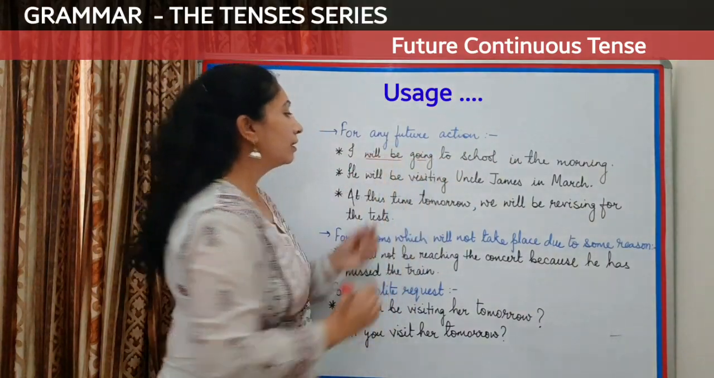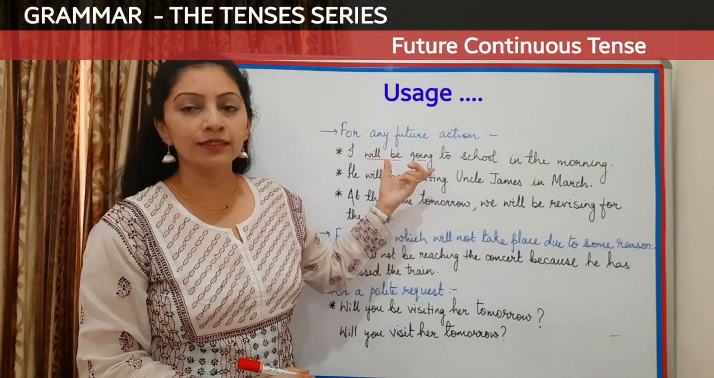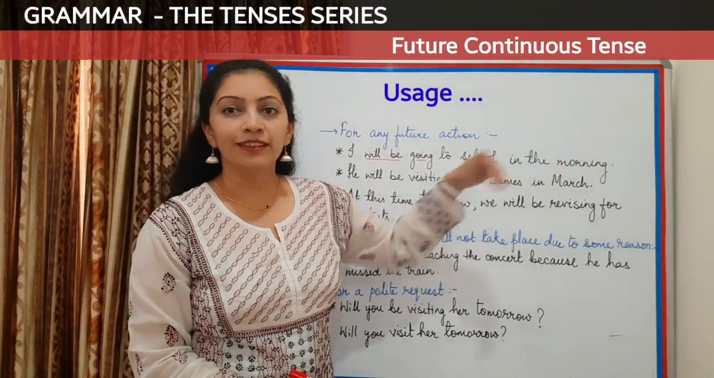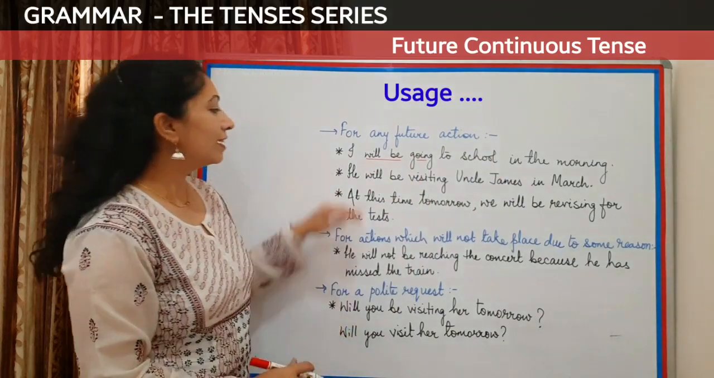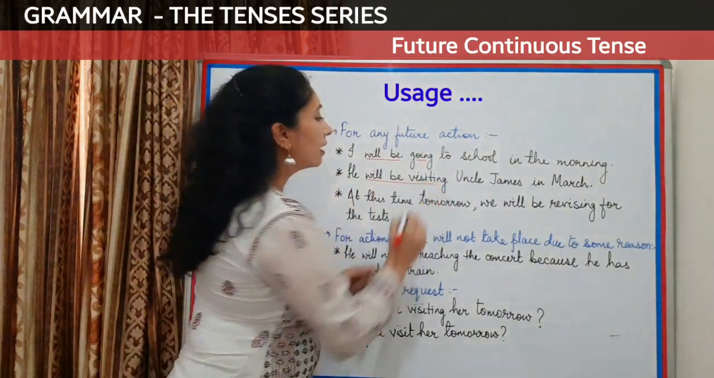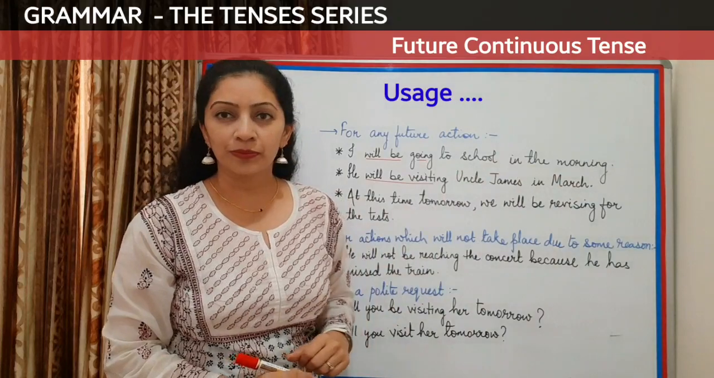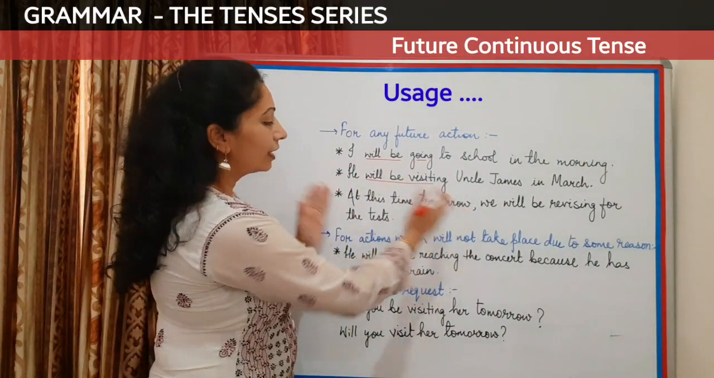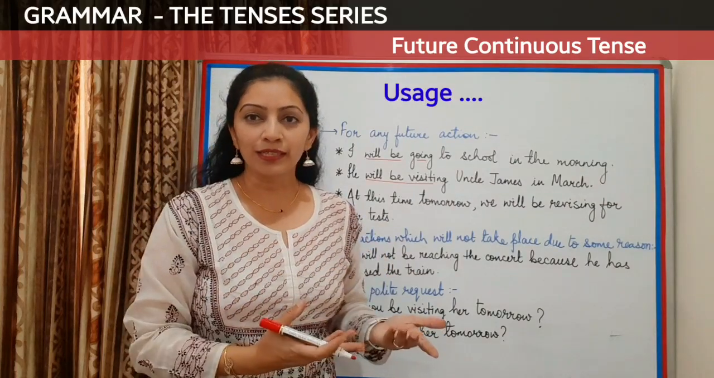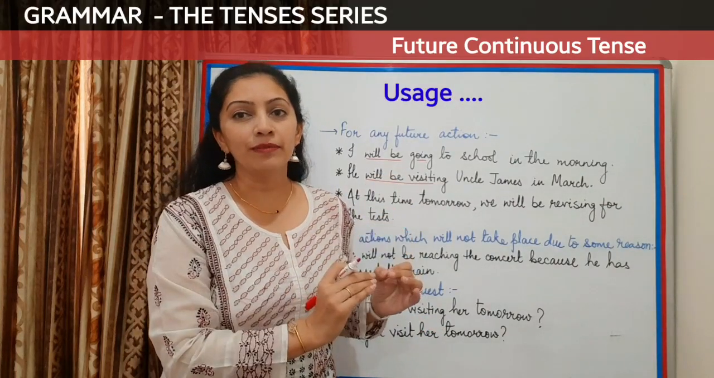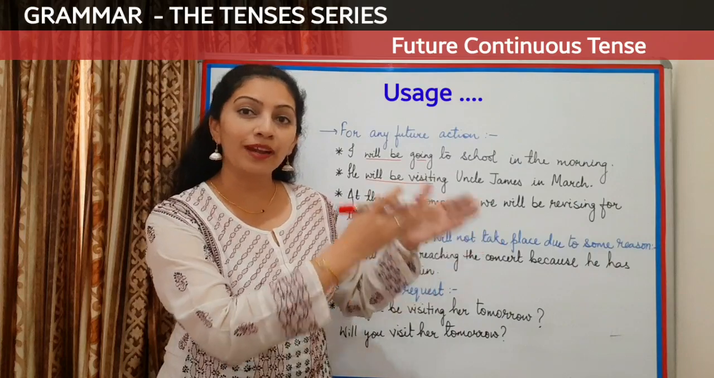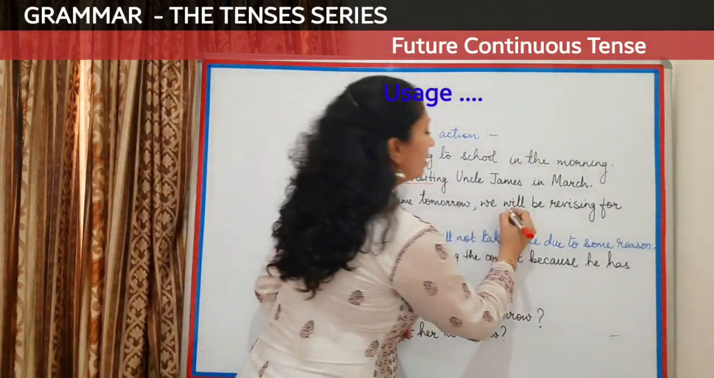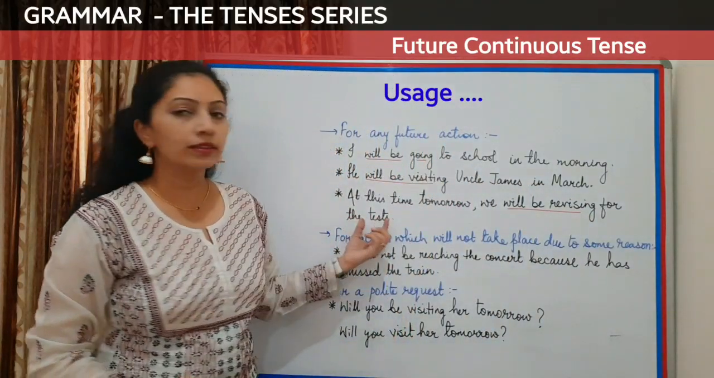So will be going becomes your future continuous tense, and here you are also stating when you are going to school in the morning. Next, he will be visiting Uncle James in March at this time tomorrow. So here by this phrase you are expressing at what particular time, like tomorrow, at this time tomorrow, we will be revising for the tests.